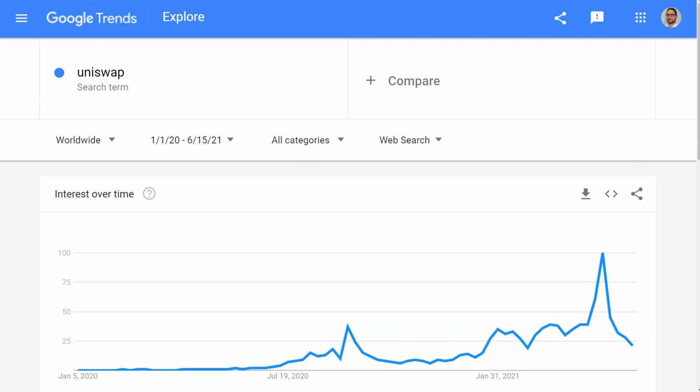Things like Google Trends are probably way more important than on-chain metrics for this, because it shows where the attention's at. It shows that we had this spike on Google Trends pre-May 18th, right? That was the all-time high. And now we're way down as far as searches for Uni. What is Uni? Where is Uni? Why is Uni? That sort of thing. So this is another gauge for transaction counts, active addresses, volume, TVL. It's all right here as well.